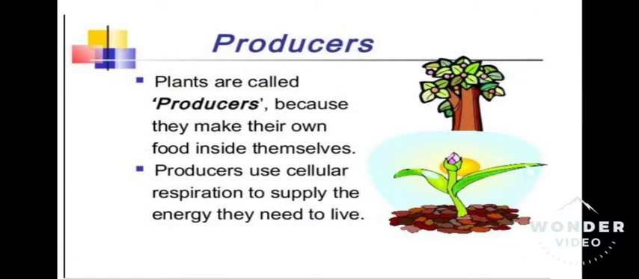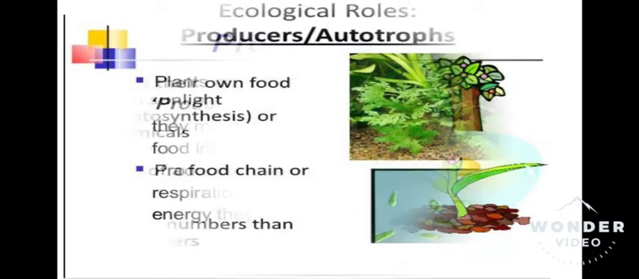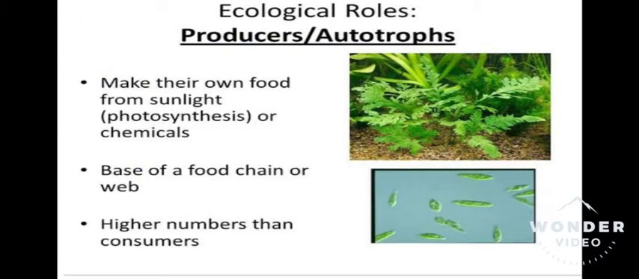Plants are called producers because they make their own food inside themselves. Producers use cellular respiration to supply the energy they need to live. Producers make their own food from sunlight, that is photosynthesis. They are the base of the food chain or web, and exist in higher numbers than consumers.